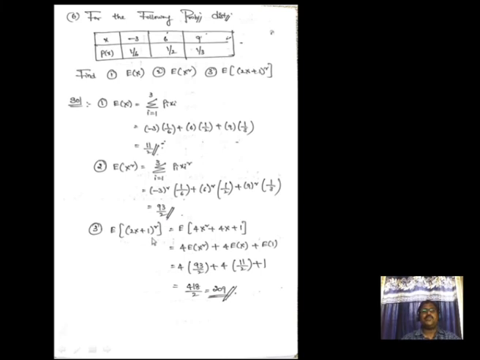Next, 2x plus 1 whole square. So this can be written as a plus b whole square, that means a square plus b square plus 2ab. In a similar manner, we get the answer 209. Similarly, it asks for the mean. We already know that the mean is fi into xi. Variance is sigma fi into xi square minus mu square. We get the required answer.